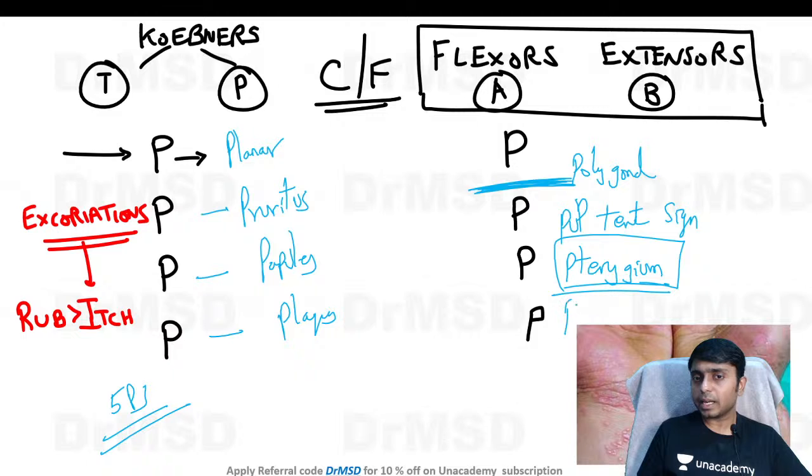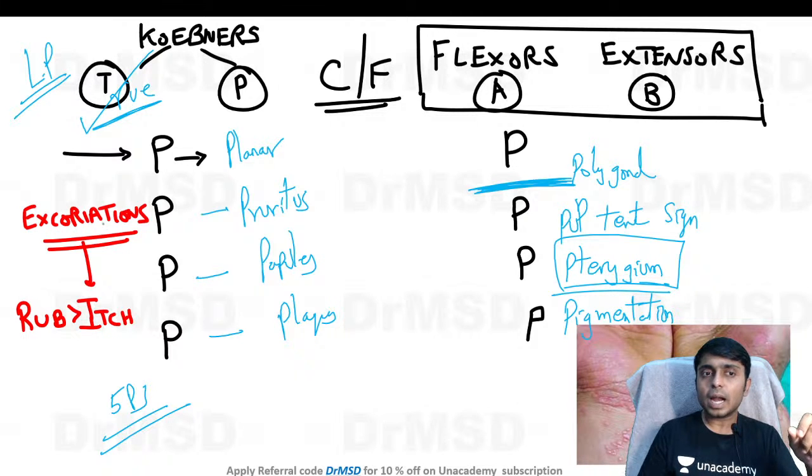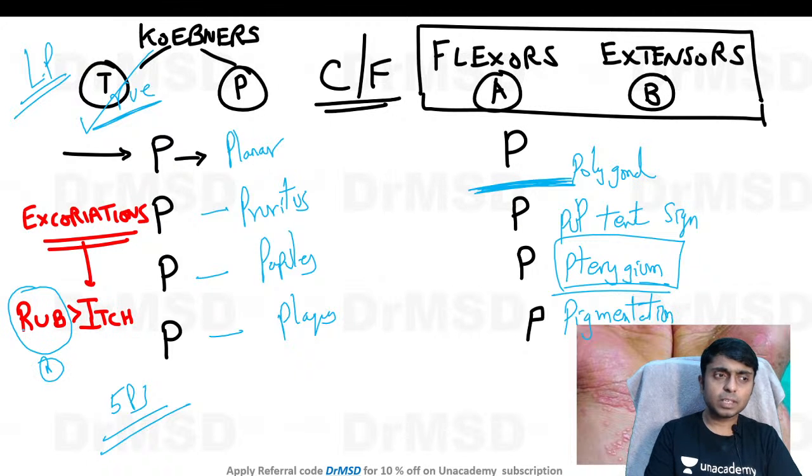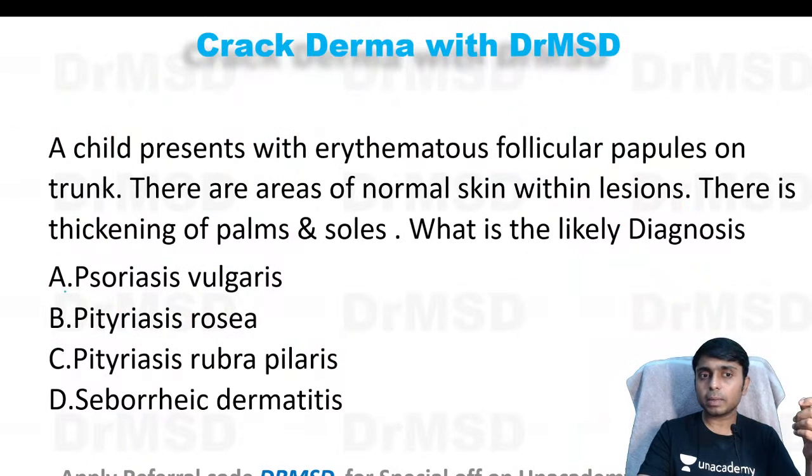And also another P here: these lesions of lichen planus will heal leaving a hyperpigmentation. So this P stands for pigmentation. All these P's are very important in the case of lichen planus. And here also we will see true Koebner's phenomenon. Unlike what we expect, these lesions are extremely itchy, but they do not induce scratching; instead the patient prefers to rub these lesions. So there will not be any presence of excoriation. Excoriations will be absent in the patients of lichen planus.